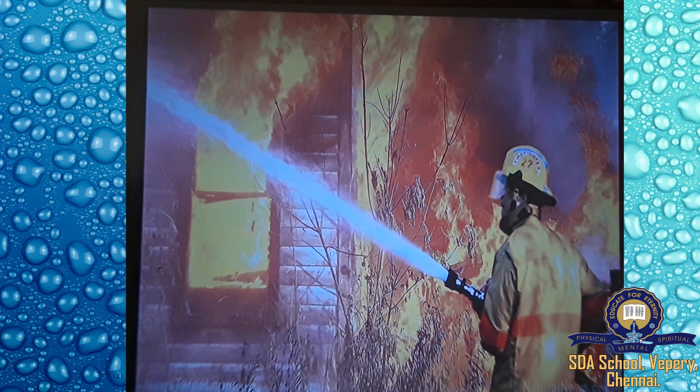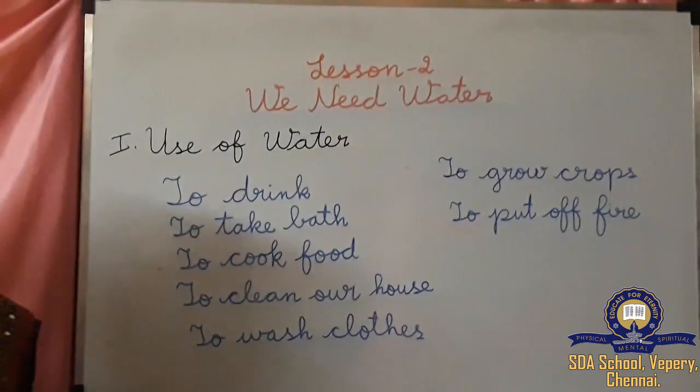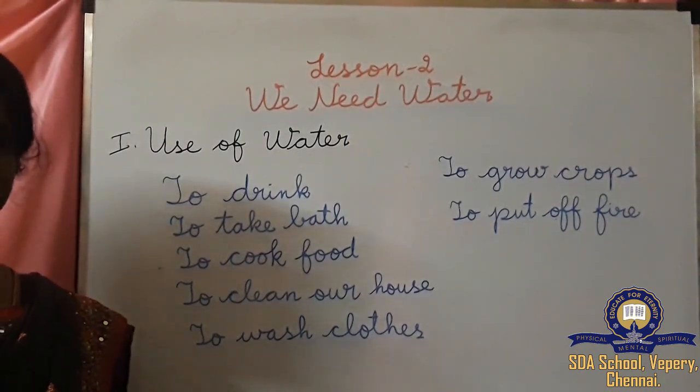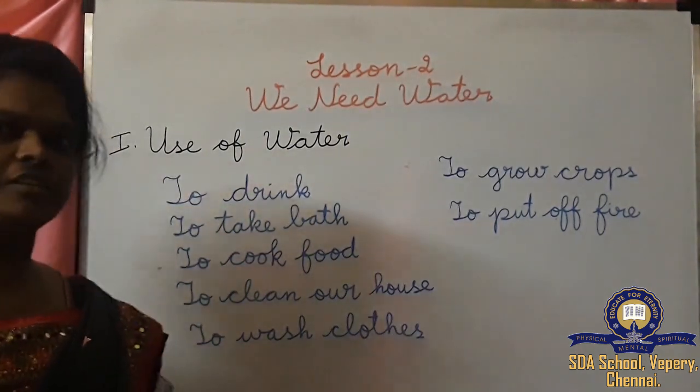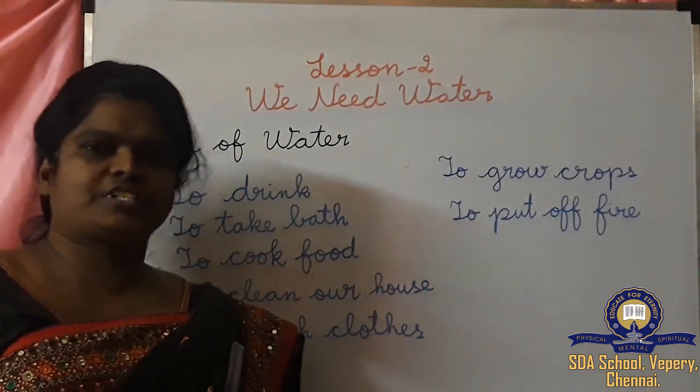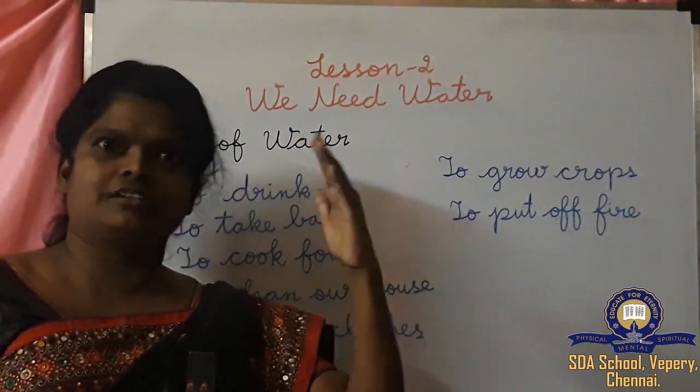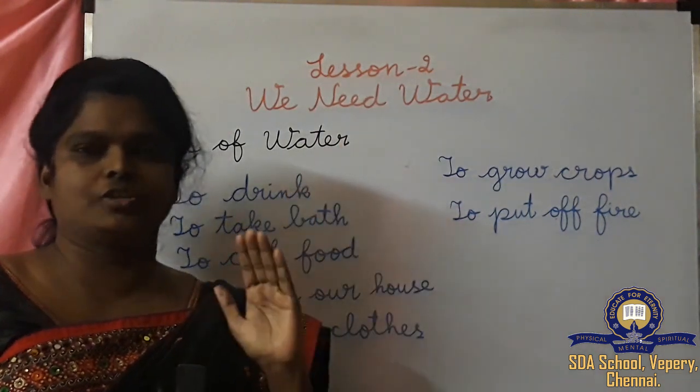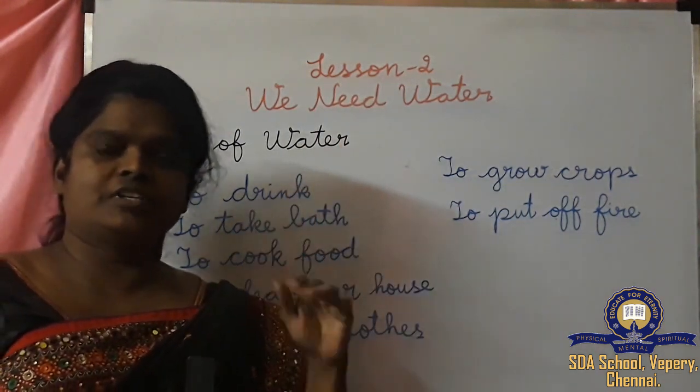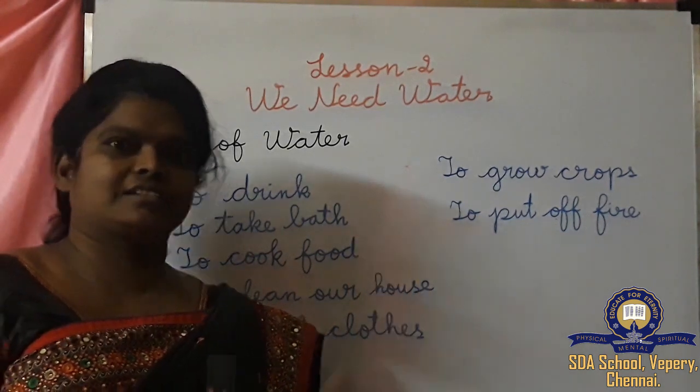And when there is a fire anywhere, what will the people do? They will ring up the fire station. The firefighters will come and they will put off the fire. So water is used to put off the fire. Now children, you all have seen the pictures one by one. You have to think what pictures were shown and what you saw. Come on, recall it. Yes, I think you are recalling.